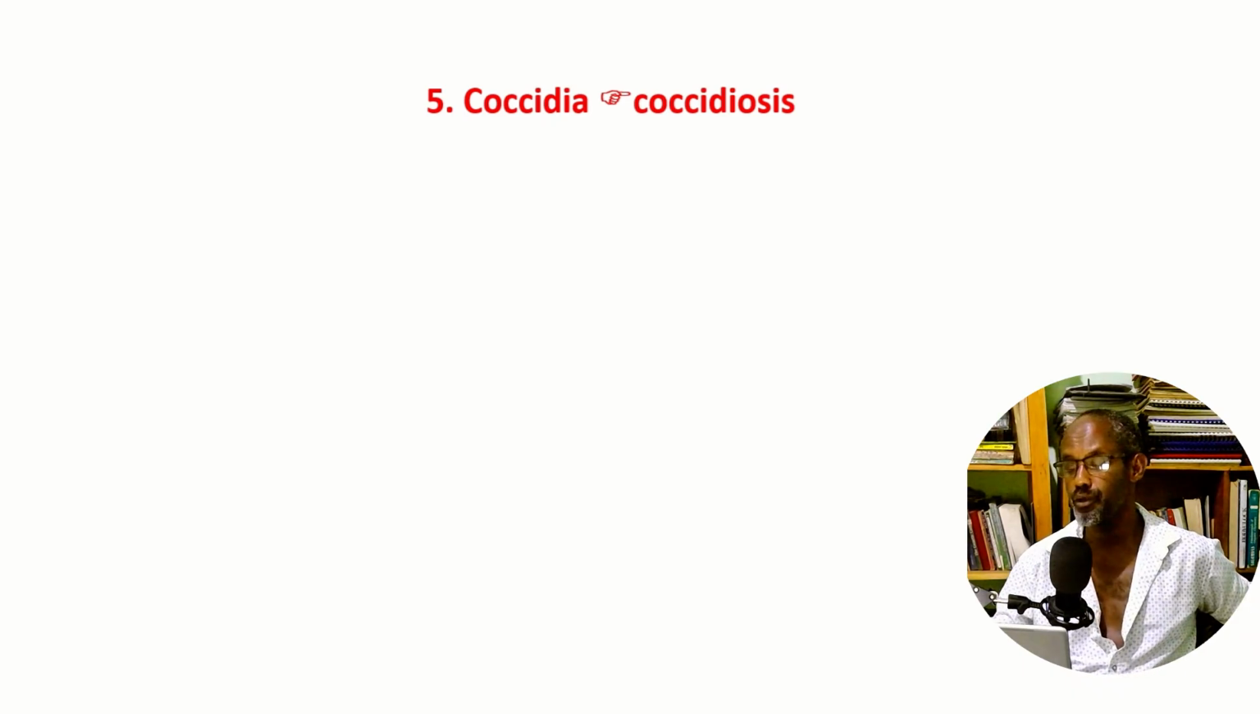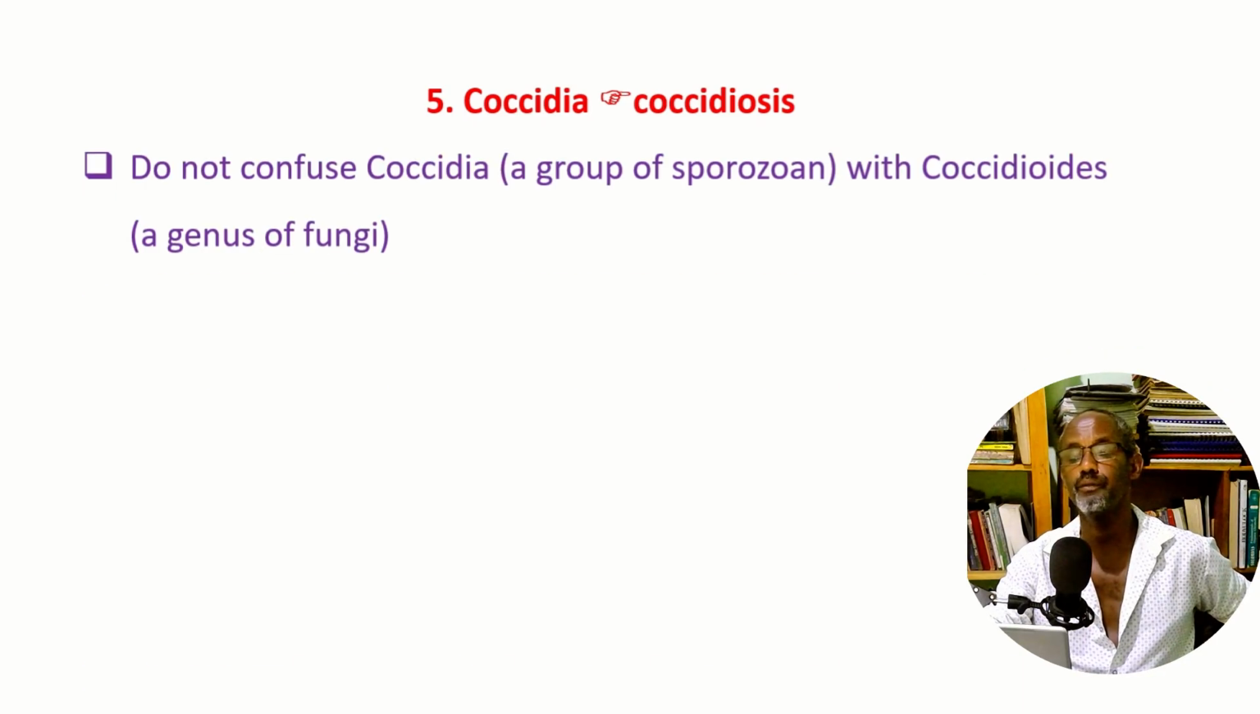Coccidia also cause coccidiosis. Do not confuse coccidia with Coccidioides. Coccidia are a group of sporozoans. Take care of this terminology. Coccidioides is a parasitic fungus we have discussed in the mycology section. Coccidioides is different from coccidia. Coccidia are protozoa belonging to the sporozoans, while Coccidioides is a genus of parasitic fungi.